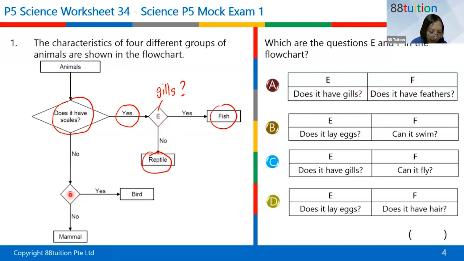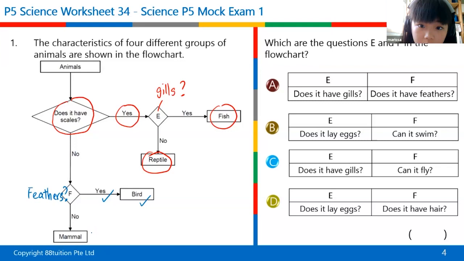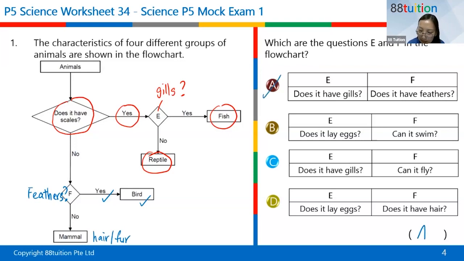Let's go to question F. Does it have feathers? I'm going to write here feathers in a different color. The bird really has feathers, and mammals do not have feathers because mammals have what? Everybody, anyone, unmute yourself. What does mammal have? I'll type into the chat. Fur or hair. Okay, good job. So it looks correct. In other words, my answer is A. Easy, right?